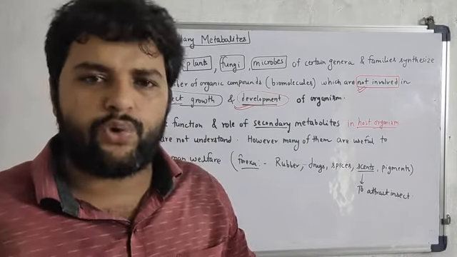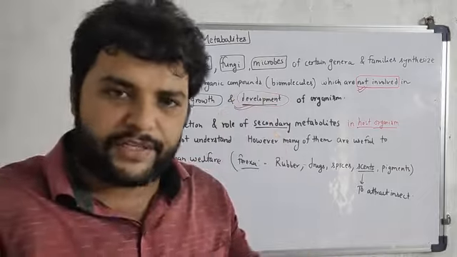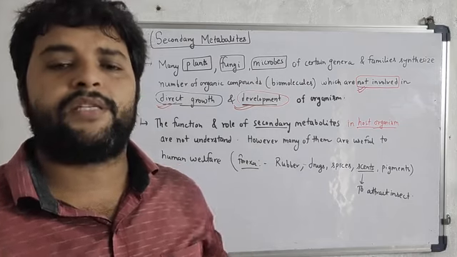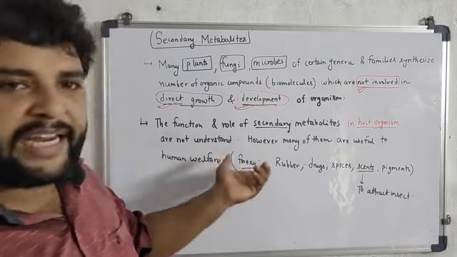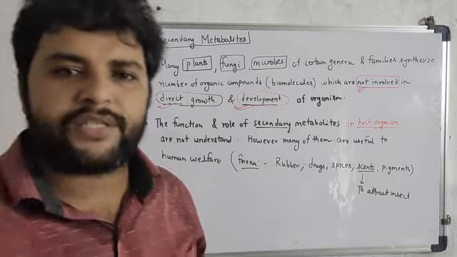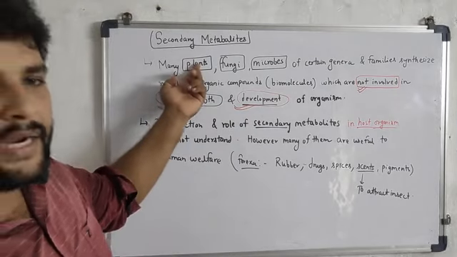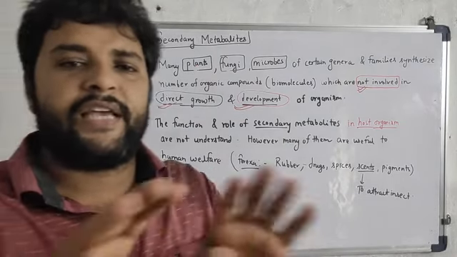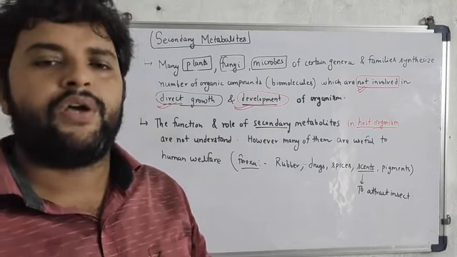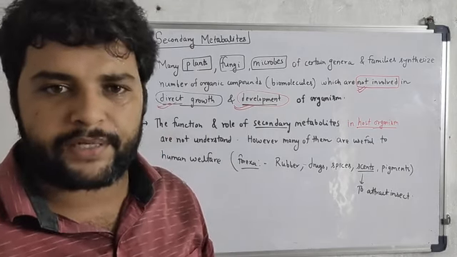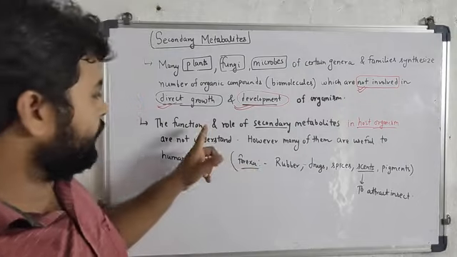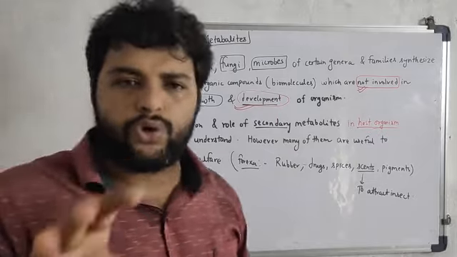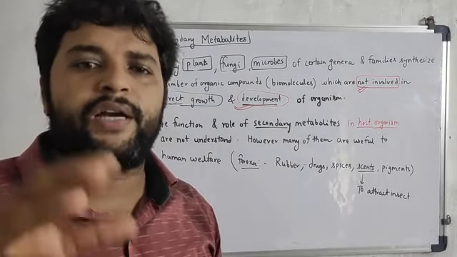It has no use in that rubber plant or that fungus. So secondary metabolites are waste generated by plants, fungi and microbes, because they have no definite role in their growth and development. The line has been given: the function and role of secondary metabolites in the host organism. Host organism simply means where they are synthesized.